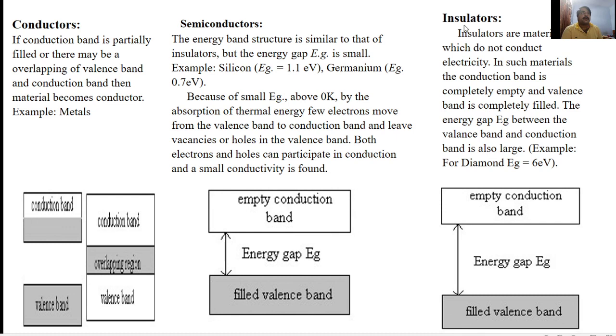Next, we'll move on to the insulator. In an insulator, there is a large energy gap between the valence band and conduction band. For example, for diamond, this energy gap is about 6 electron volts. So no conduction is possible between the valence band and conduction band, and if no conduction is possible, then it behaves like an insulator.